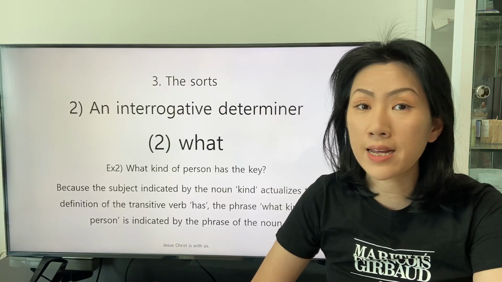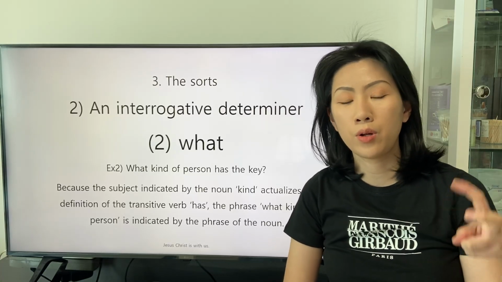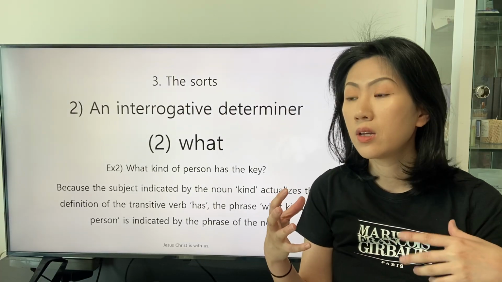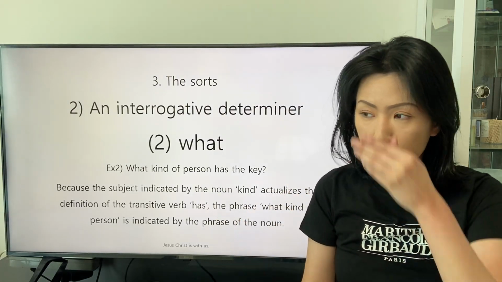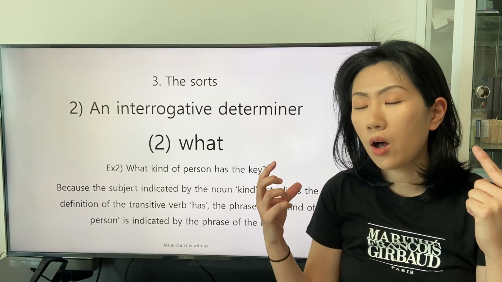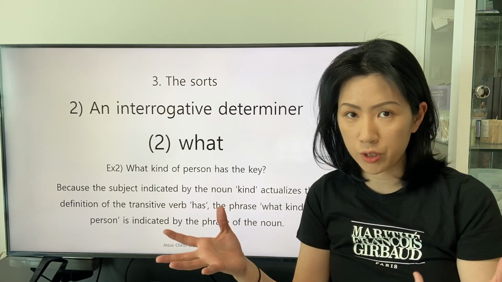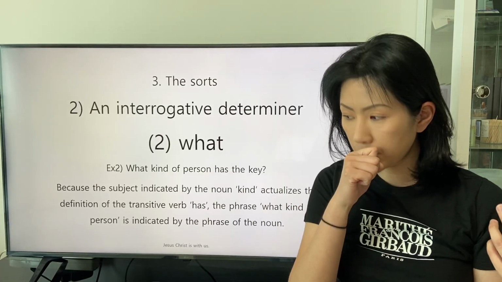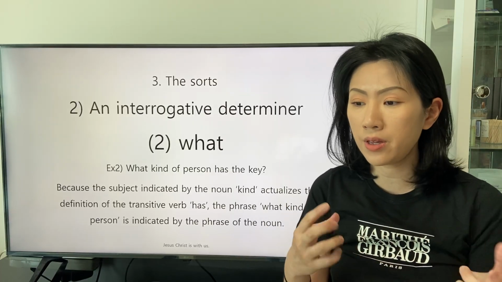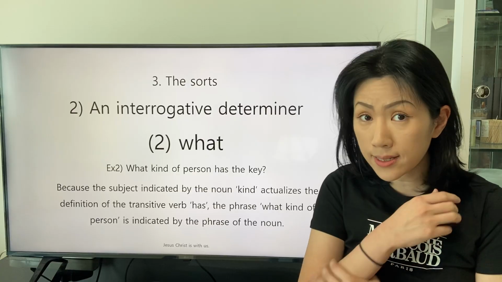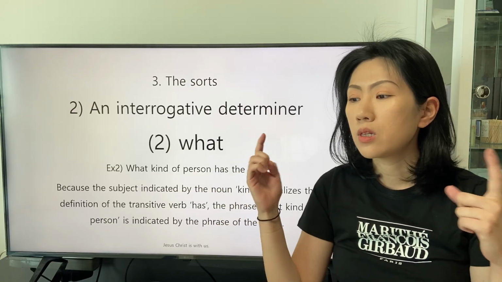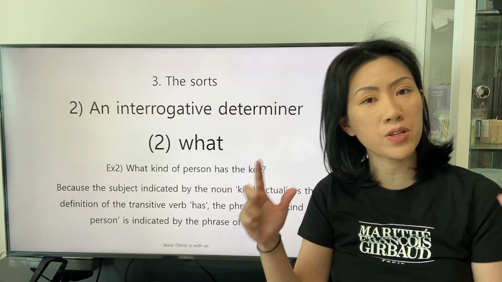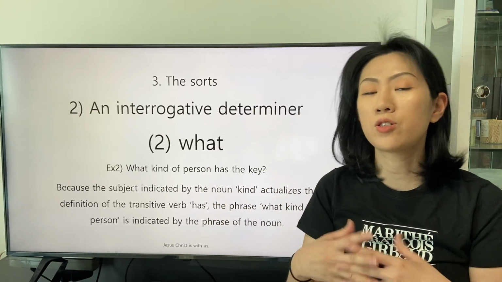In the previous class, we studied the two premises to apply the interrogative determiner what to describe a subject or an object. The first premise is that the subject or object described by the interrogative determiner what is not a person.